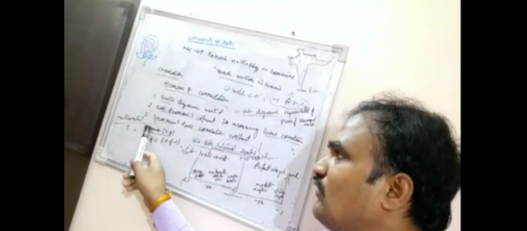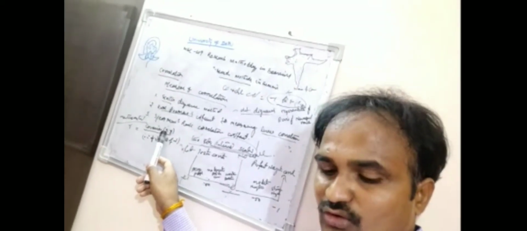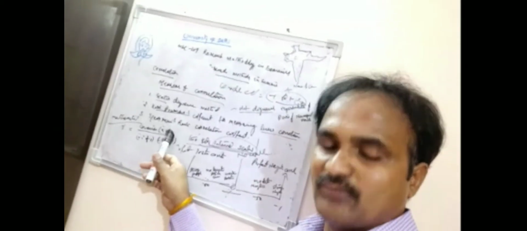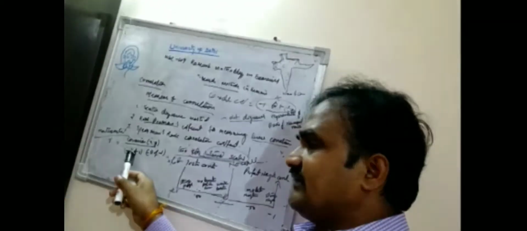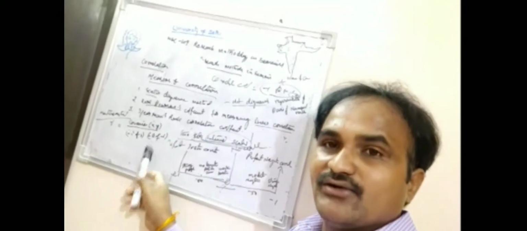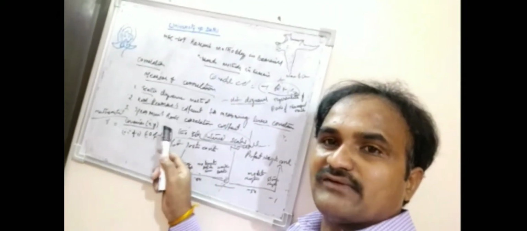The covariance of x is denoted by the sum of x minus x bar, and the covariance of y by the sum of y minus y bar. What about the standard deviation of x? It is the square root of the sum of x minus x bar whole squared divided by n, and likewise for y: the sum of y minus y bar whole squared divided by n.